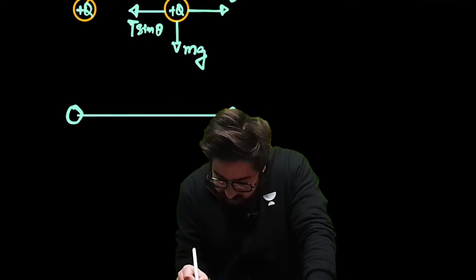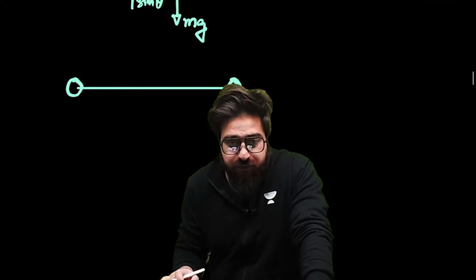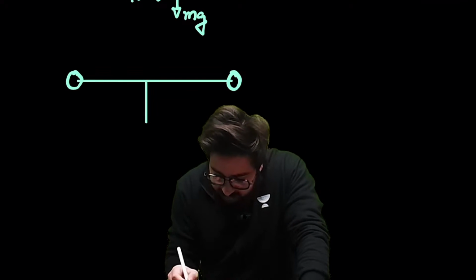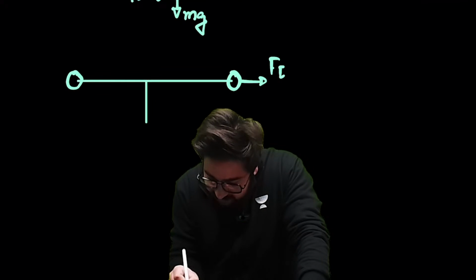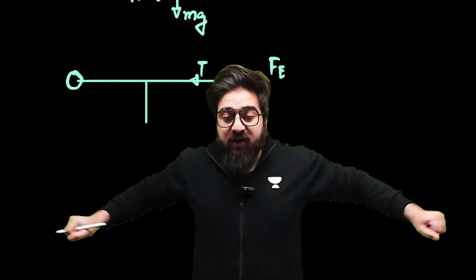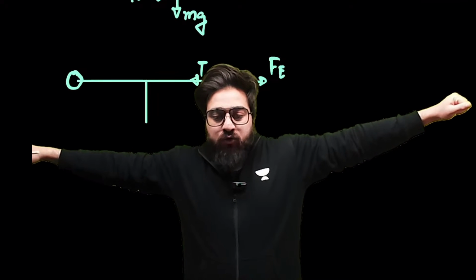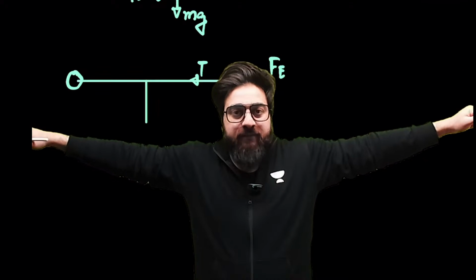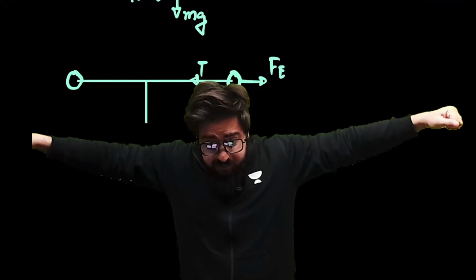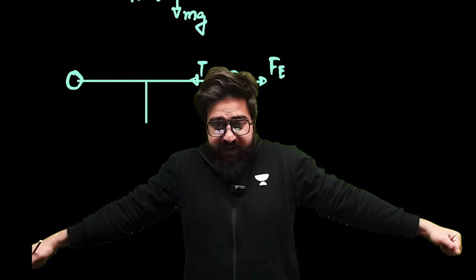You have got this charge, you have got this charge, the two charges. In this particular case, this is the electrostatic force acting, and this will be the tension. The two forces will look something like this. Why? Because the mg downward force is 0. If mg was there, then it would have been something like this.